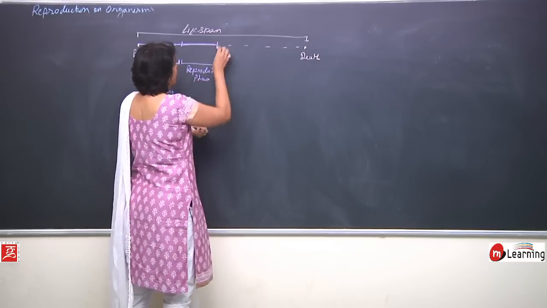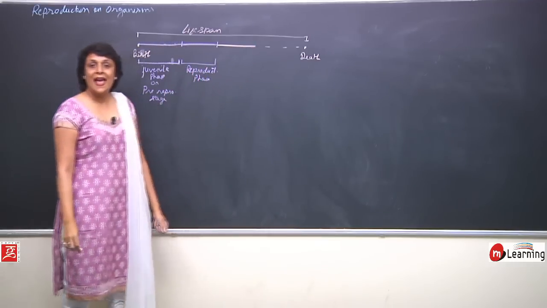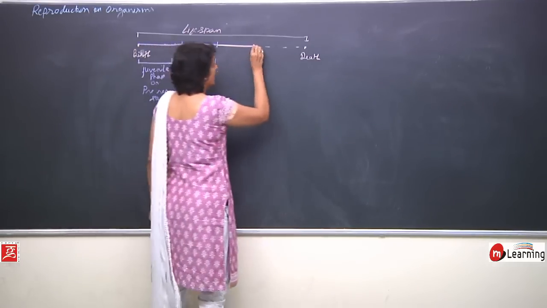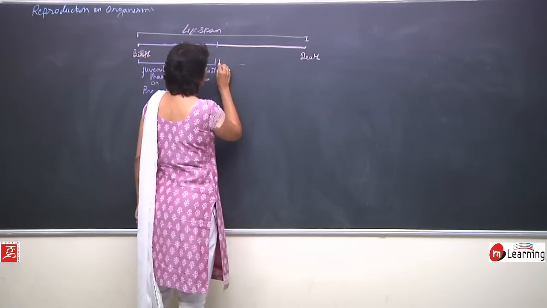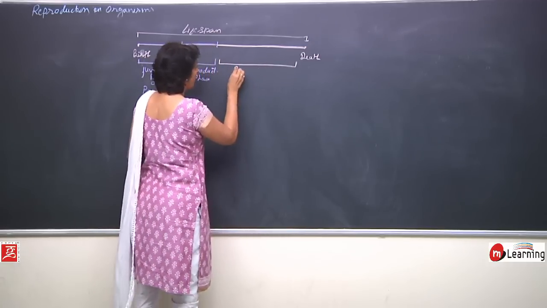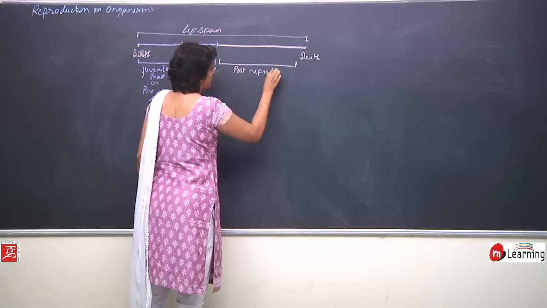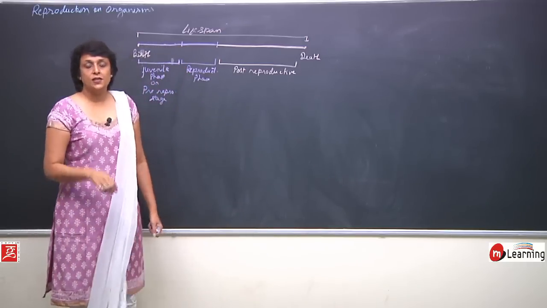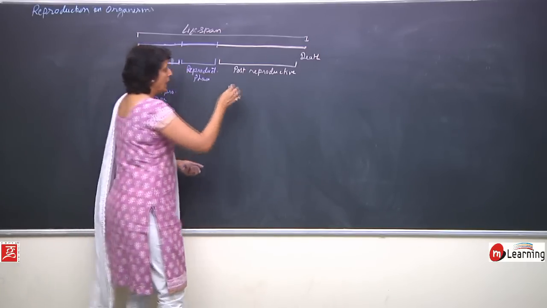After this, the reproductive power is lost and aging starts. So, this complete phase is known as post-reproductive, where the reproductive potential is either completely lost or it slowly decreases.